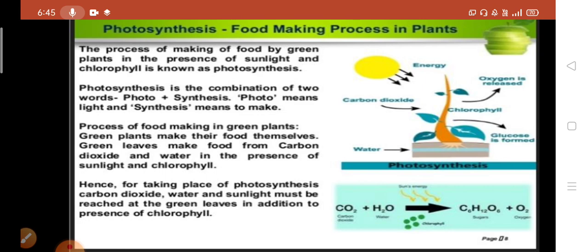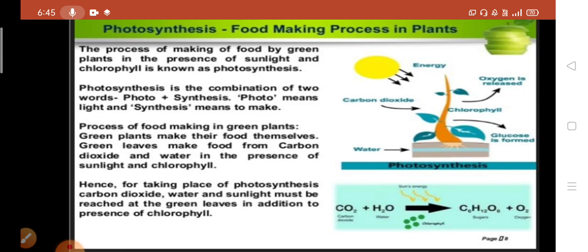minerals and water from the soil, and chlorophyll which is present in a leaf. This phenomenon is known as photosynthesis. Hence, for photosynthesis to take place, carbon dioxide, water and sunlight must reach the green leaves in addition to the presence of chlorophyll. The photosynthesis process takes place in the leaf.